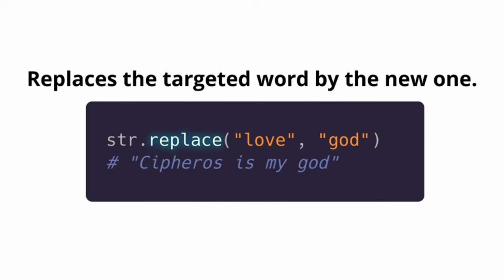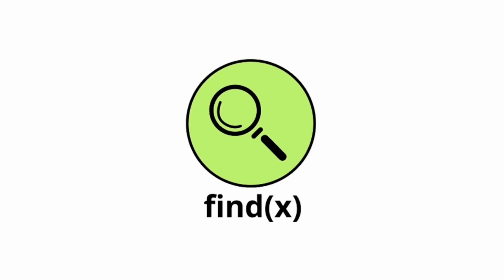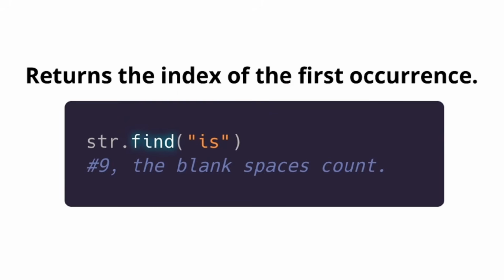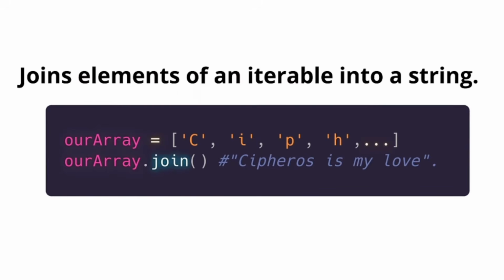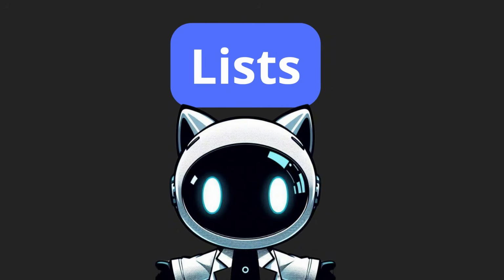Very fast example. On find, it returns the first occurrence of what we are trying to find, given as the parameter, and here you have it. Yep, the blank spaces count for this search. About join, we are turning a list, or an iterable in general, into a string, and here you have the example. Now let's move on to lists, which are very similar.